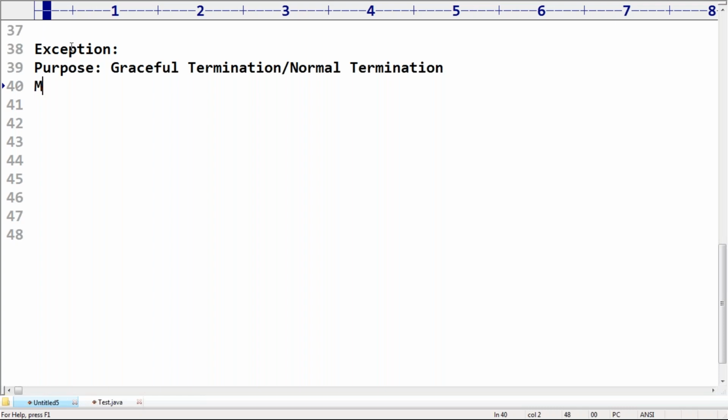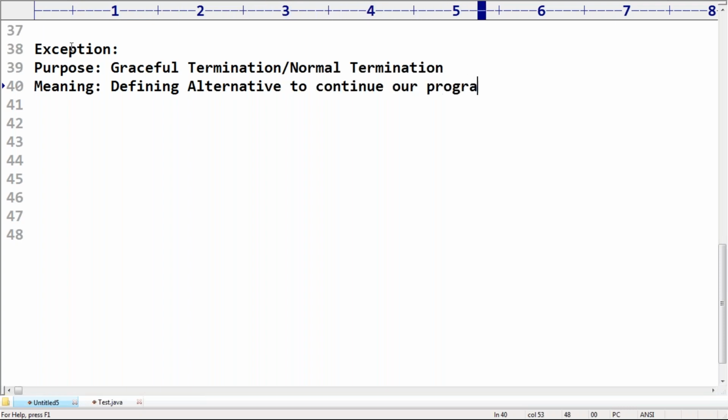Next, what is the meaning of exception handling? Defining an alternative to continue our program always. That's all. These are the 3 words. If you people are aware of these, then you have the basic introduction to exception handling. That's all.